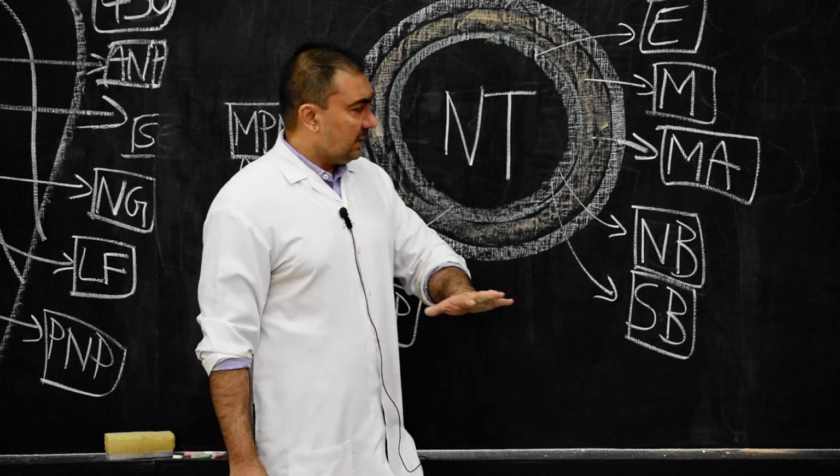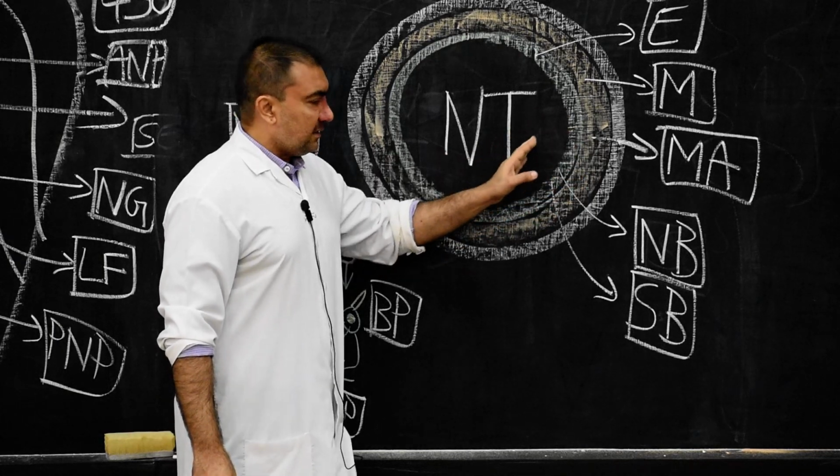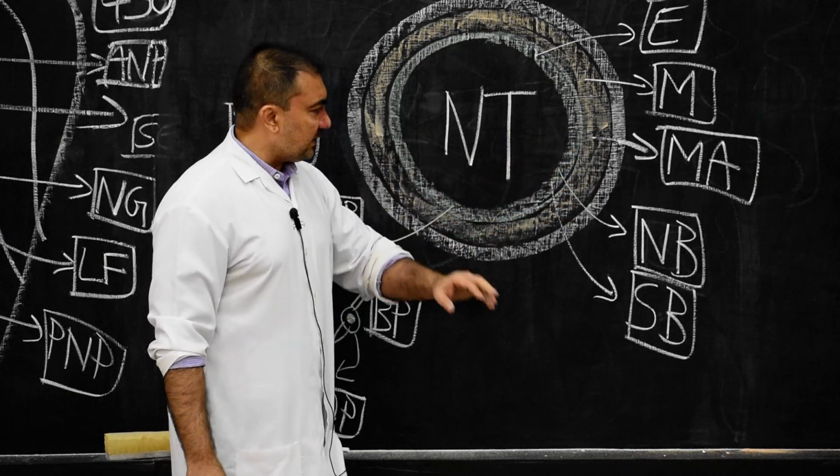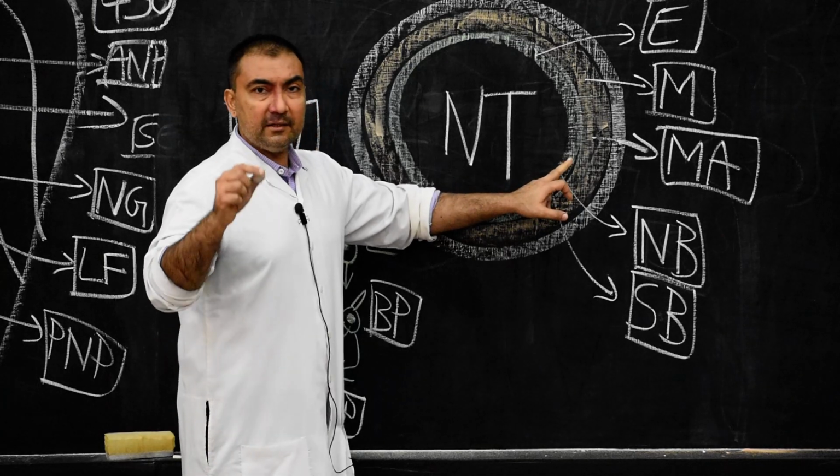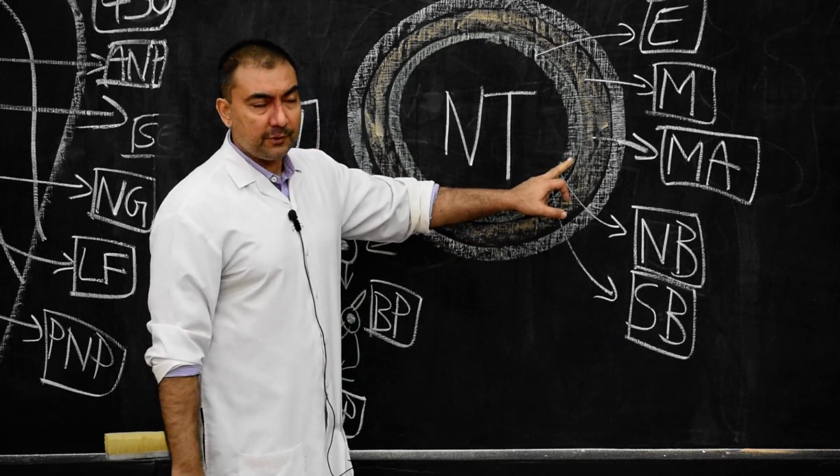Now all the cells will be settled in these layers in such a way that in the ependymal layer there will be confinement of ependymal cells of neuroglia.